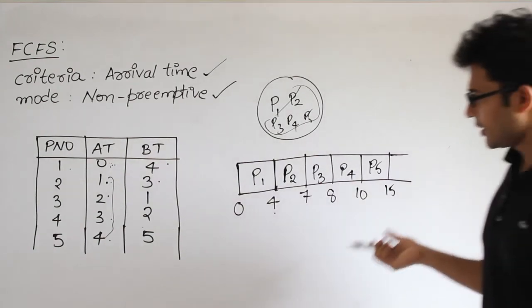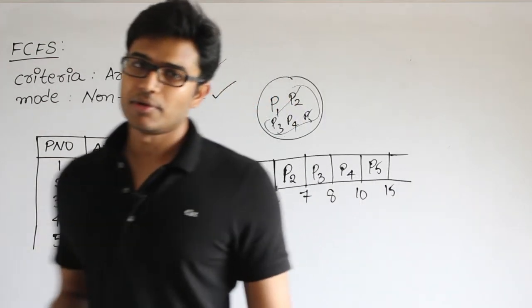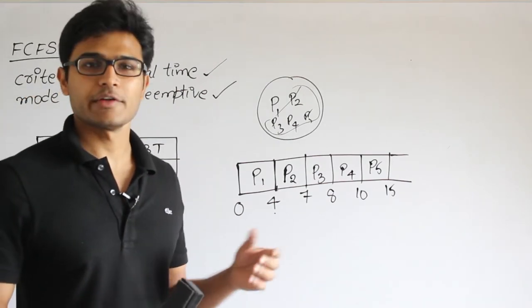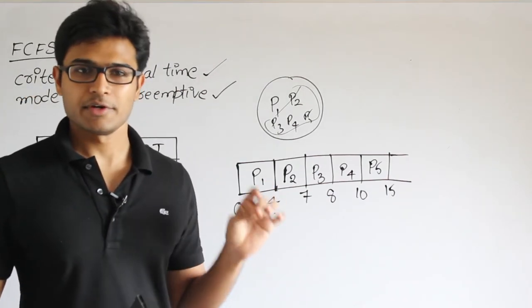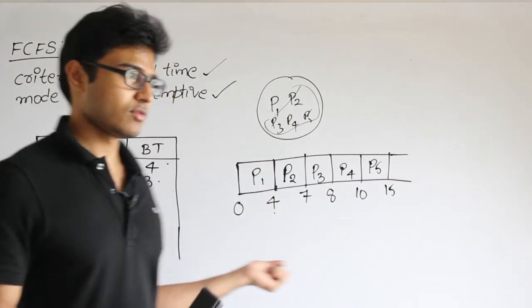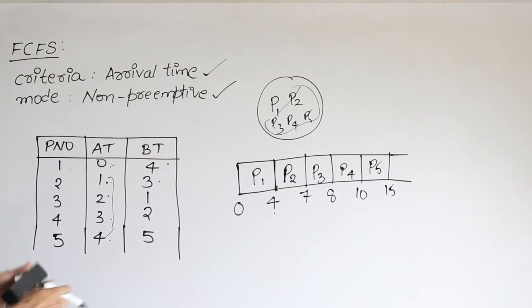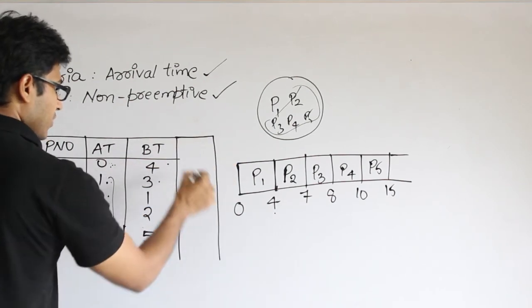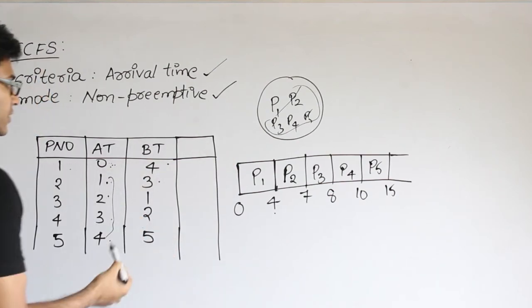And after preparing the Gantt chart, you could write the completion time. There can be various questions possible about it, like what is the turnaround time of each one, what is the completion time, what is the average turnaround time, all this. So I'll just tell you how it is going to be done. In the exam they are going to ask you for only one parameter, but here we shall see everything.